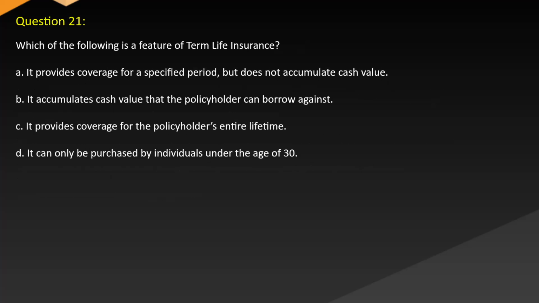Question 21. Which of the following is a feature of term life insurance? A. It provides coverage for a specified period but does not accumulate cash value. B. It accumulates cash value that the policyholder can borrow against. C. It provides coverage for the policyholder's entire lifetime. D. It can only be purchased by individuals under the age of 30.